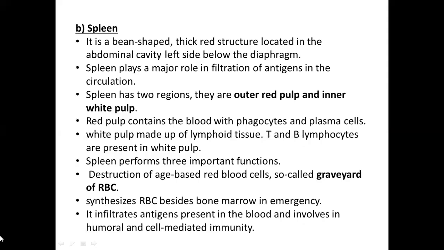Coming to your next secondary lymphoid organ, we call it the spleen. So spleen is nothing but a bean-shaped structure. You can see it is a red colored structure located in the abdominal cavity towards the left side, below the diaphragm. The spleen function is the same as the lymph nodes, that is filtration of the antigens. The antigens that are in the blood will be filtered by the spleen.